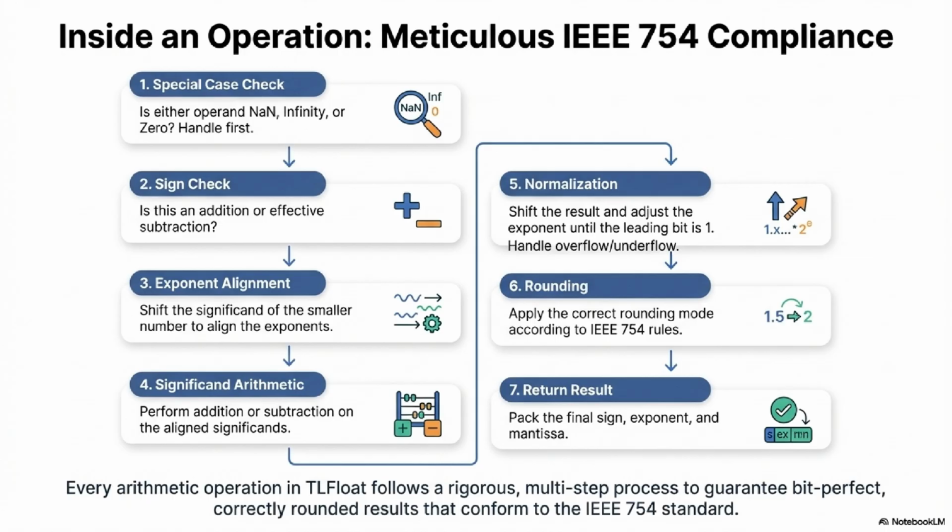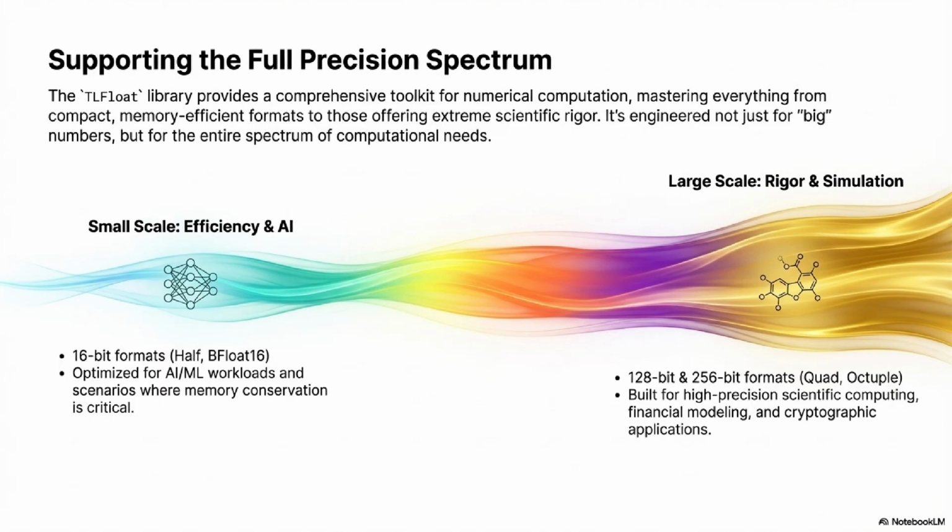It's always: check for special cases, align the exponents, add the significands, normalize the result, and then do the final rounding. Only the underlying data types and the bit counts, which are defined by those template parameters, actually change. And that unified approach lets them support this incredible spectrum of types. It covers pretty much every modern numerical need I can think of.